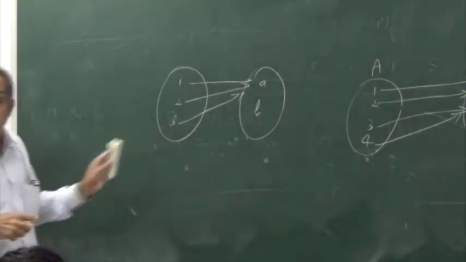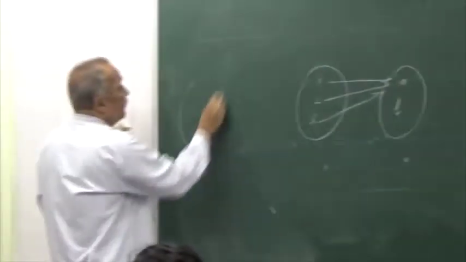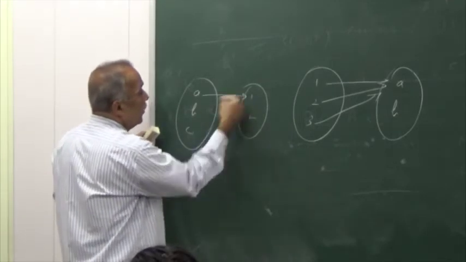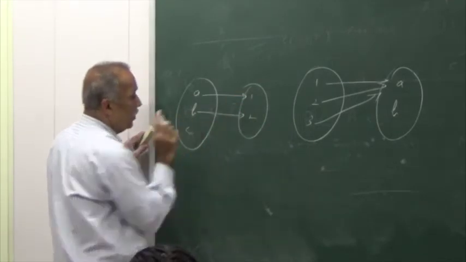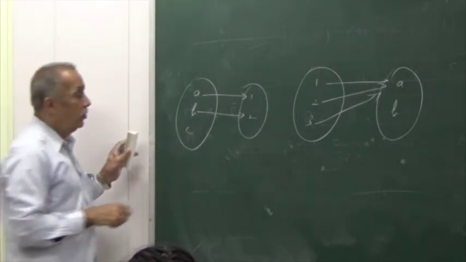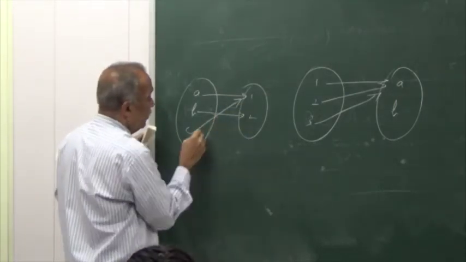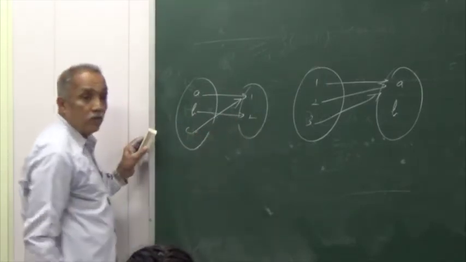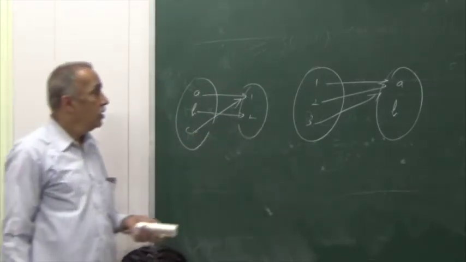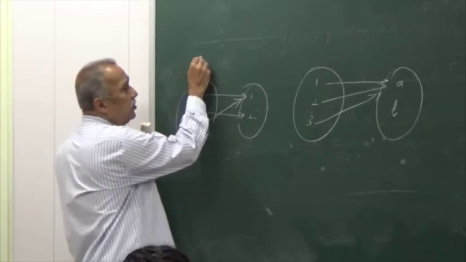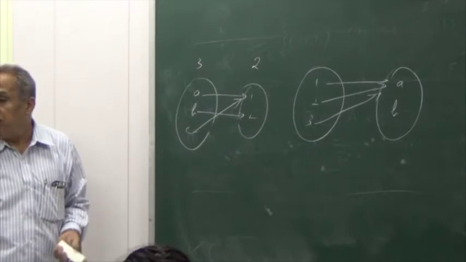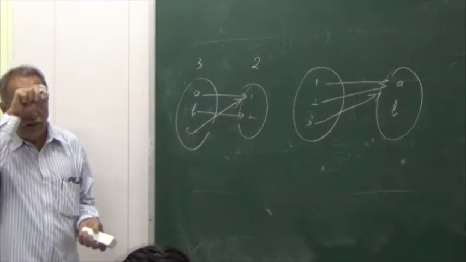Is this also a function? Yes. No. No. Yes. Suppose A has 3 elements, B has 2 elements. How many functions can be defined from A to B? 6.